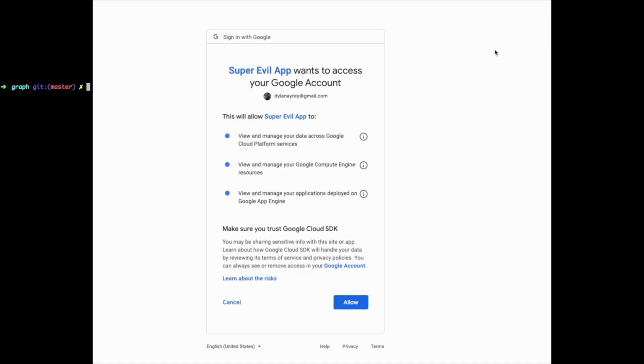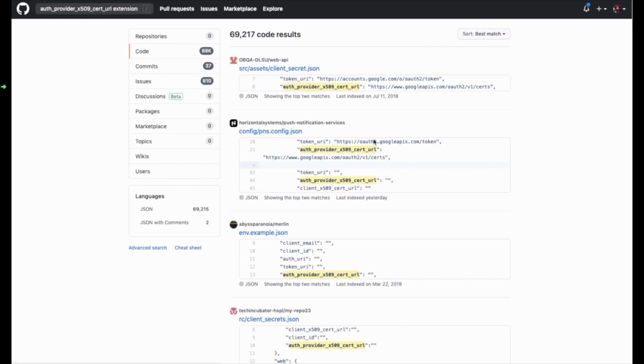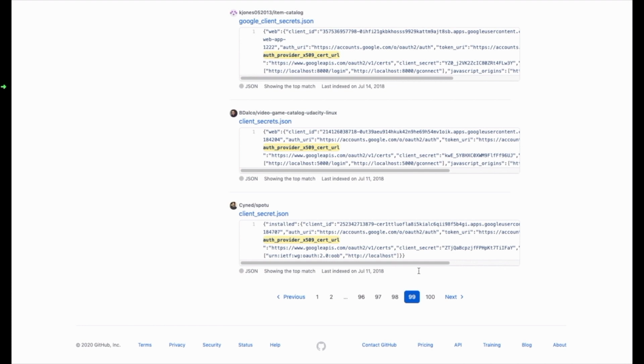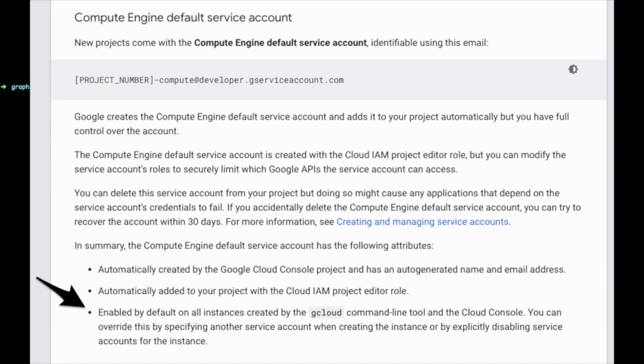To help understand how to exploit the actAs permission, we built a framework called Gsploit. To start out, we need a base identity. There are a number of different ways to get a base identity. One way, for example, is you could OAuth phish a developer that has project-level editor access. Another way is maybe a developer accidentally uploaded a service account key to GitHub or Pastebin, and that service account has an editor-level role binding because the primitive roles are the first thing that are suggested to you on the IAM page. Or maybe the most likely, the base identity comes from exploiting a service, and because most services run with Project Editor by default, maybe that's how you get your first foothold.